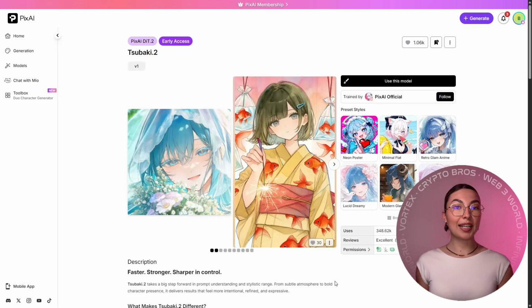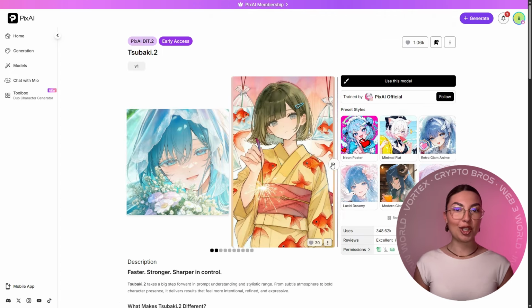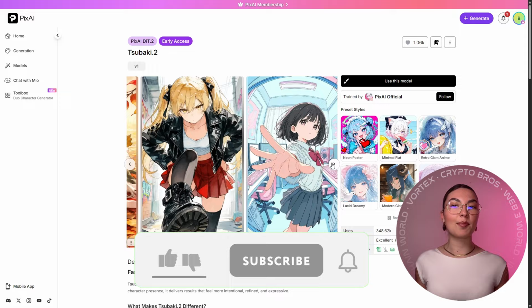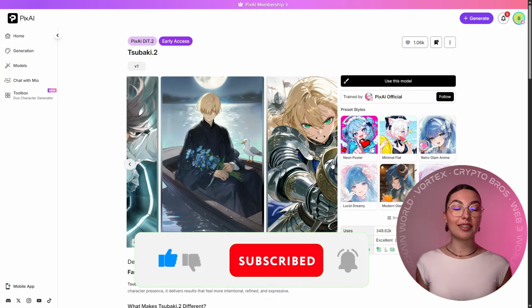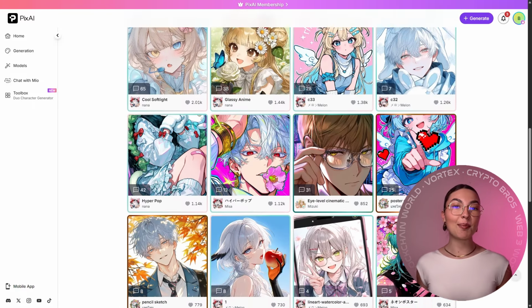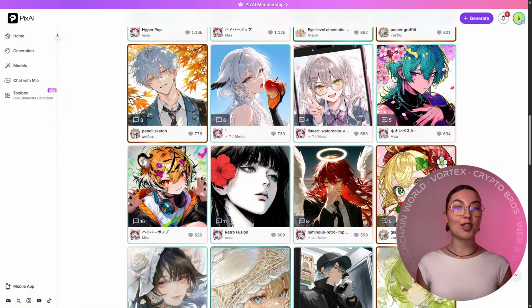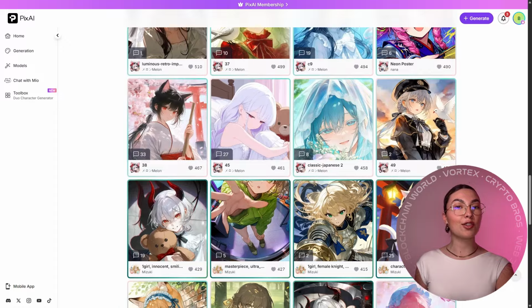After having tested Tsubaki.2 in early access, I can confidently say that this isn't just a small upgrade to an anime image generator. It feels like a shift towards something much more control-focused. The outputs aren't just pretty anymore. The model actually seems to understand instructions better, handle complex scenes more reliably, and keep characters consistent in ways that previous anime AI models often struggled with.